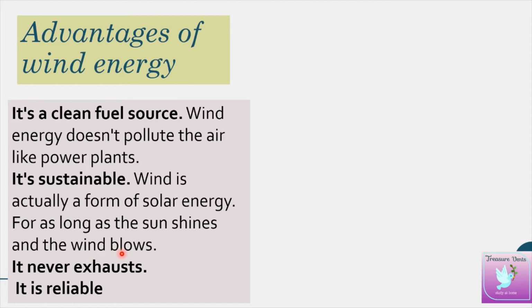So whenever the sun is there, we can have wind, and wind energy is also available. It never exhausts. Exhaust means it never comes to an end. It is reliable, I told you.